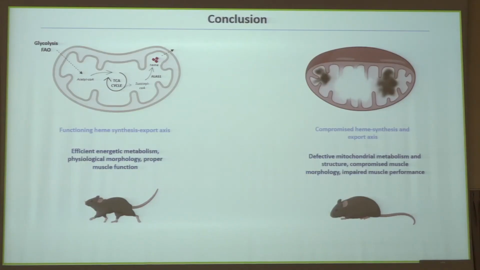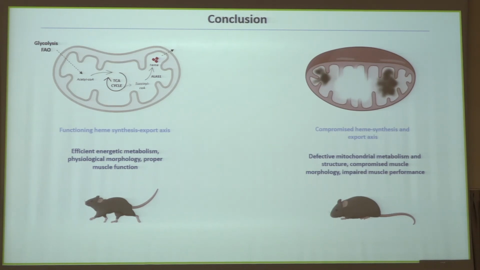So in conclusion, if we have functioning heme synthesis and metabolism, we have functional mitochondria and effective metabolism with no change in morphology and muscle function. Whereas if we compromise heme synthesis and export axis, we cause a change and a defect in morphology and in mitochondrial metabolism, which also has an impact on muscle function, which is poor.